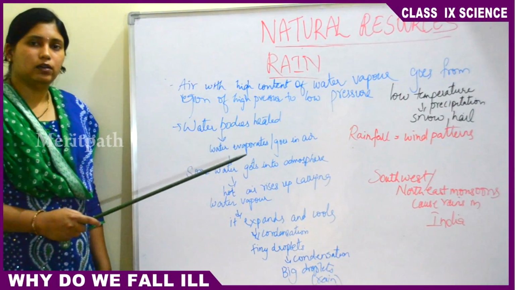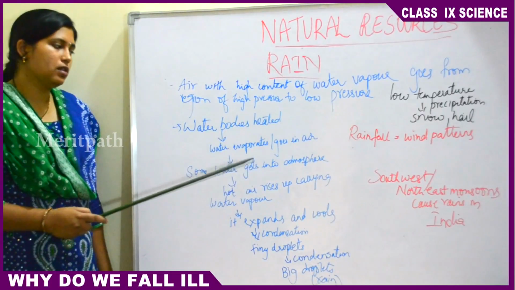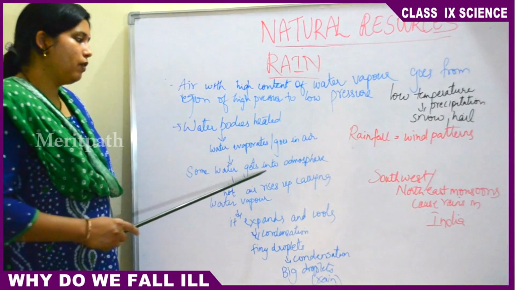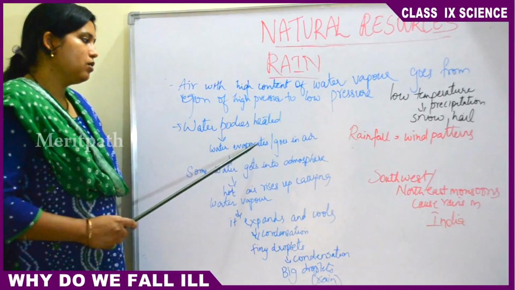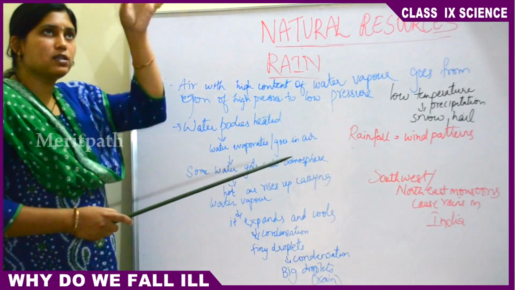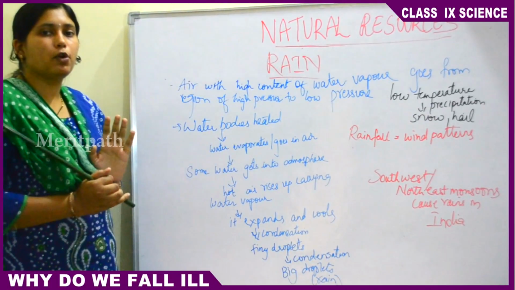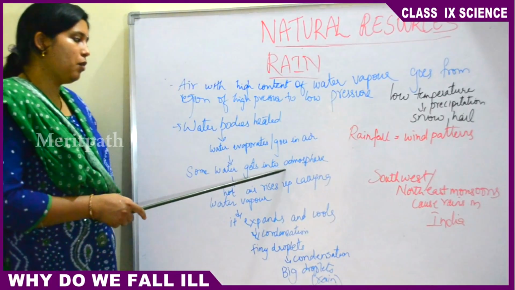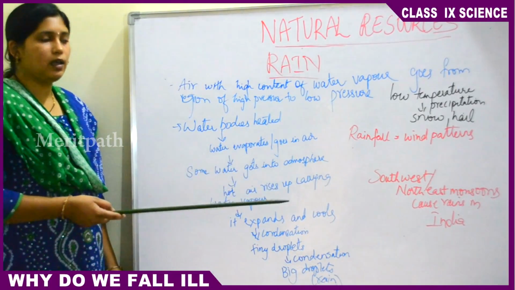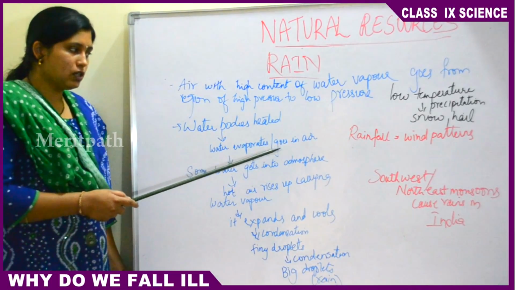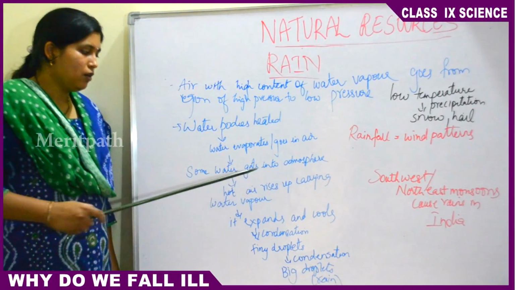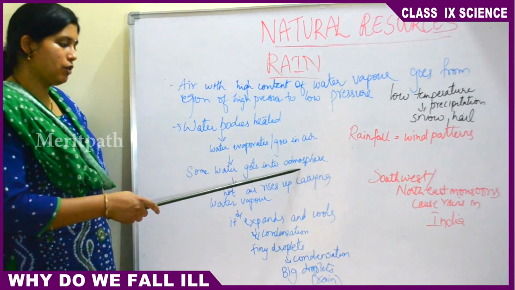Water bodies are heated due to radiation. Then water evaporates and goes into the air. Some of the water goes into the atmosphere. When the water evaporates, some amount goes into the sky and some amount mixes in the atmospheric air. So some amount of water vapor gets into the atmosphere.